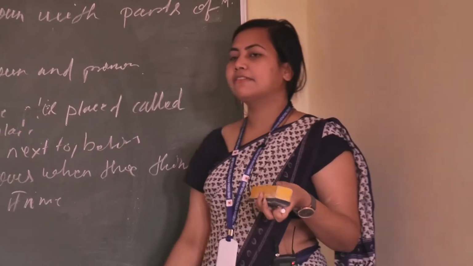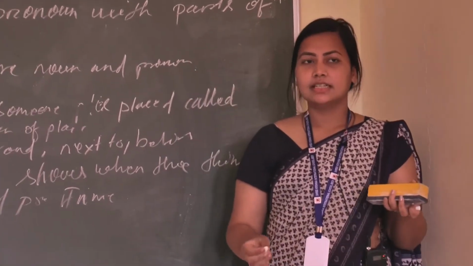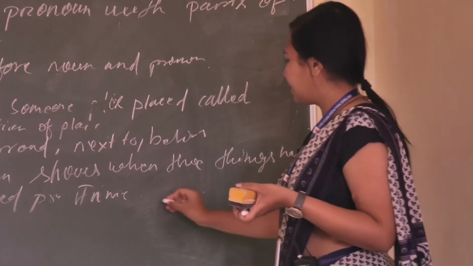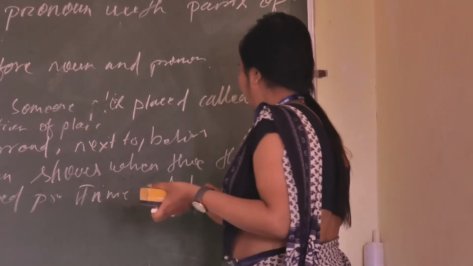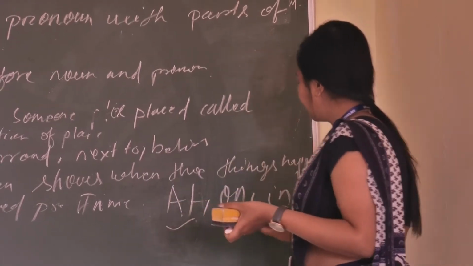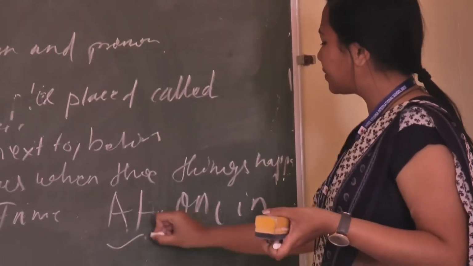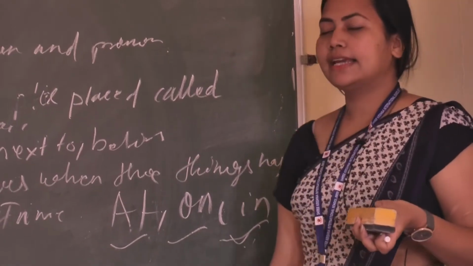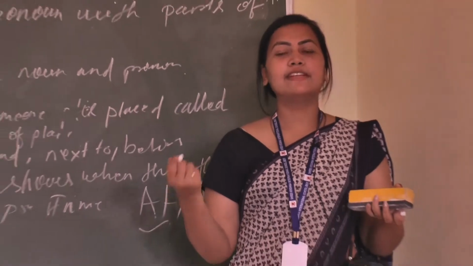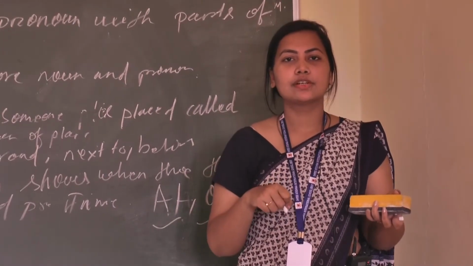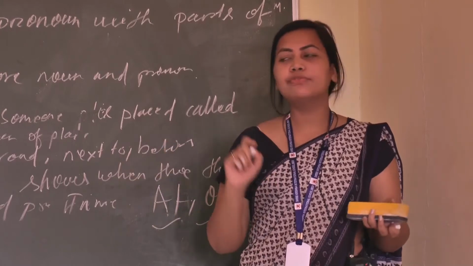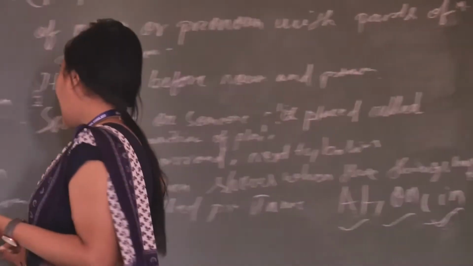Examples of prepositions of time are at, on, in. For example, Ram will visit my house at 10 o'clock.